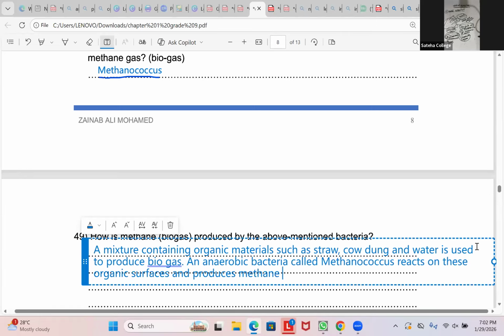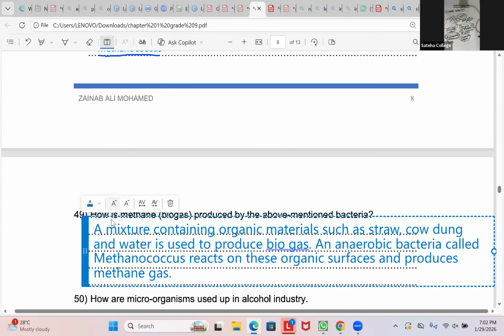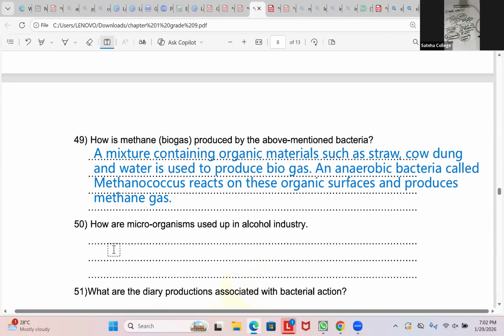And produces methane gas or biogas. So that's how methane gas is produced. How are microorganisms used up? This one is basically general knowledge. It's not given in your book, right? So alcohol industries, all we learned in grade 8, chapter 1. Can you remember that ethyl alcohol is produced when yeast and sugar solution is mixed together? Yes, teacher. Due to the activity of yeast in sugar solution, in grade 8, first chapter, you learned in an activity inflating the balloon and all. So that is basically this.